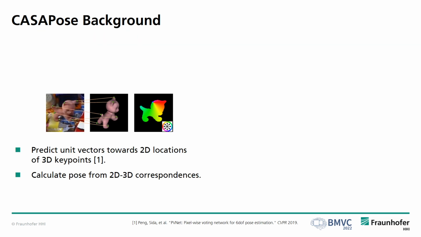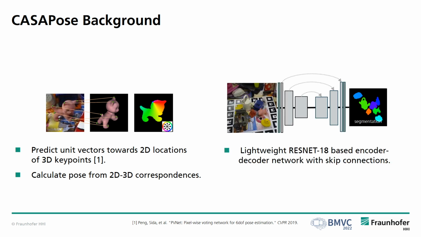Similar to the well-known PVNet, our method predicts unit vectors towards 2D locations of predefined 3D keypoints on the object surface. It calculates common intersection points and estimates the pose from 2D-3D correspondences. Like them, we use a lightweight ResNet 18 backbone, but then instead of splitting the output with the aforementioned disadvantages, we carry out a few design modifications.